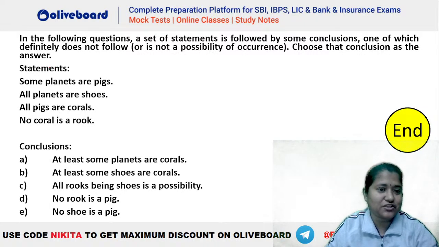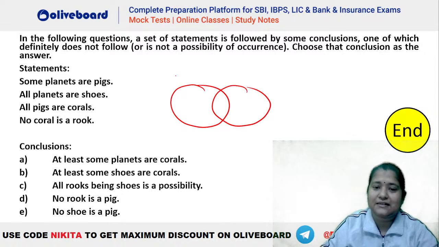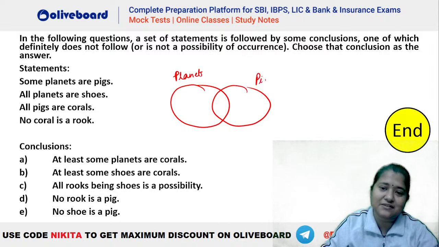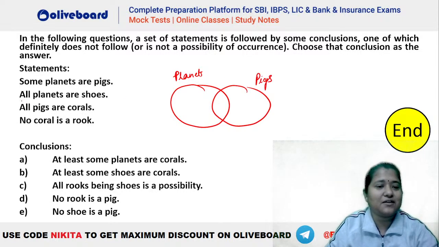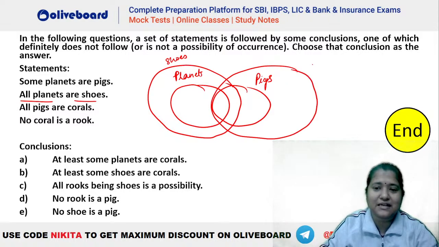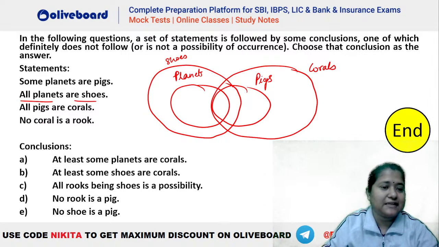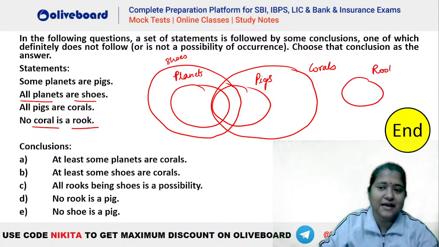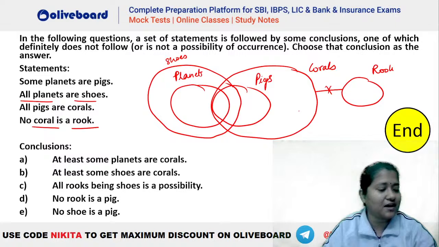Let's see what is the question here. Some planets are pigs. So in syllogism only this can happen, that is some planets are pigs, isn't it? All planets are shoes, so planet has to be inside shoe. Then we have all pigs are corals, so this is coral here. Then no coral is a rook, will be like this. Now the diagram is made. This is the diagram here.